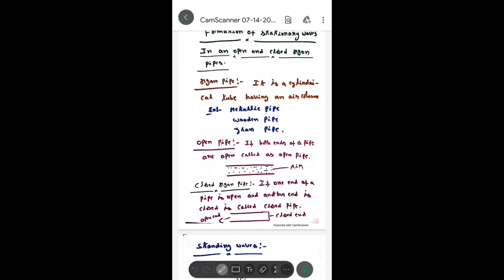Just as we use a stretched string to play a guitar, in the same way we use these musical instruments.